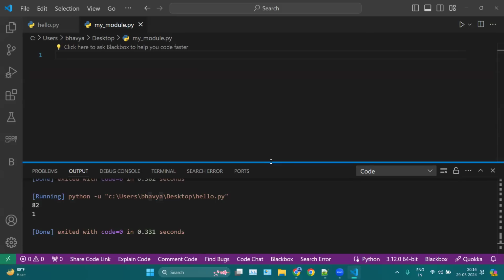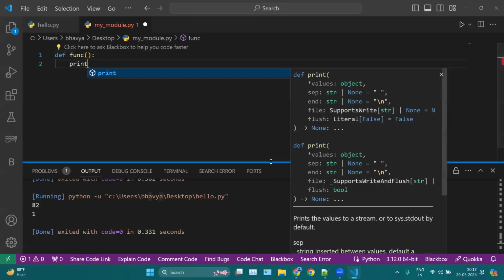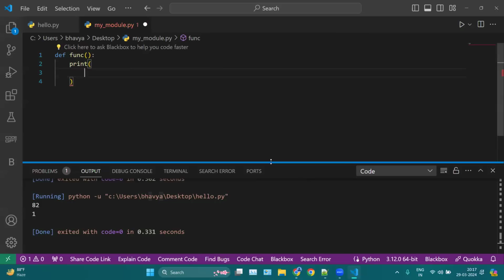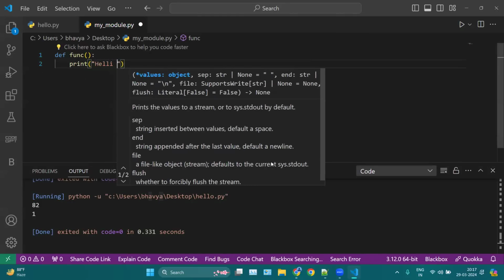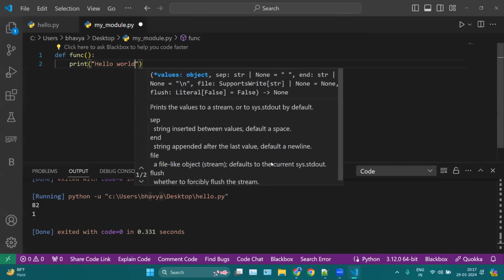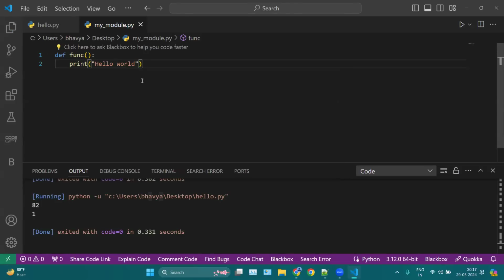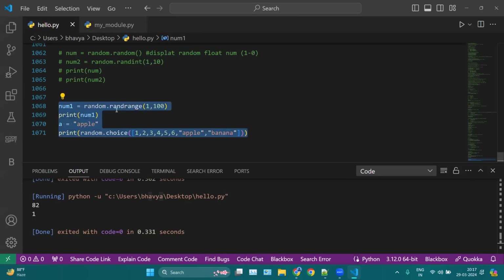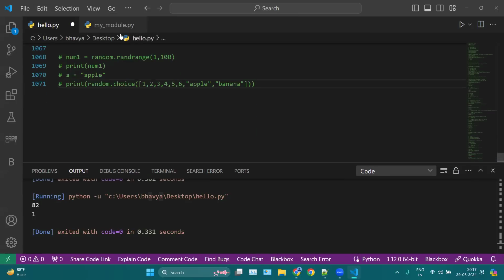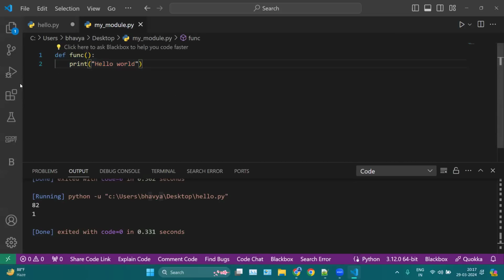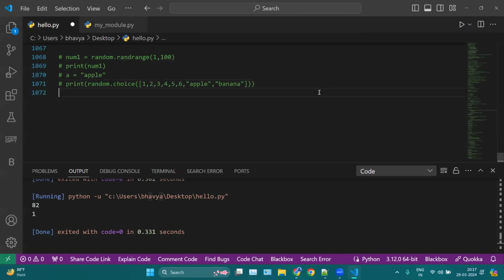Let's say I'm creating a simple function here. Def func here. And here I can print hello world. Okay, so this is defining a function. So this is my module. Now I am not calling this function inside this file. I will call this function inside my first file, my hello.py file. How? Basically, I want to access this particular function which is in this file, my module.py, inside my hello.py file. So how can I access it?